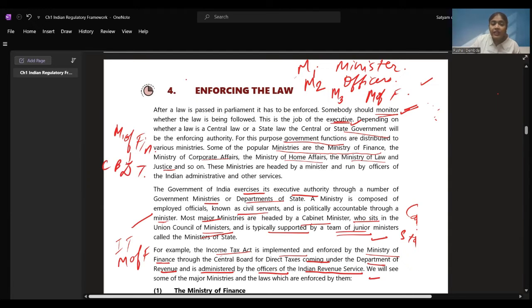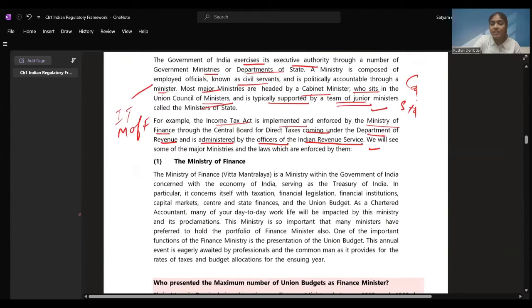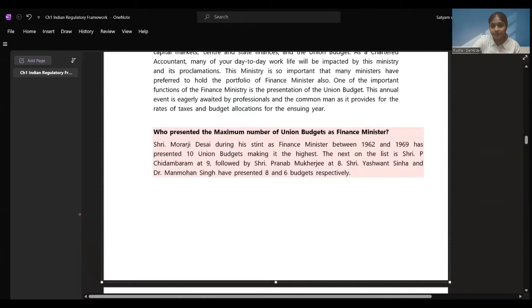This board contains various departments, and the revenue department is there. And in the revenue department, there will be a number of officers who are going to collect the revenue from the general public whose income is liable to tax. Okay, we'll be seeing all the major ministries and the laws which are enforced by them. Let's go further and see the Ministry of Finance.